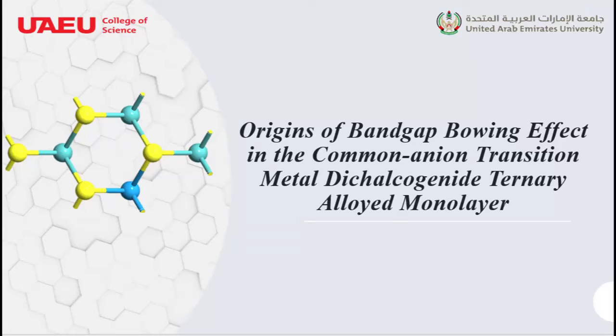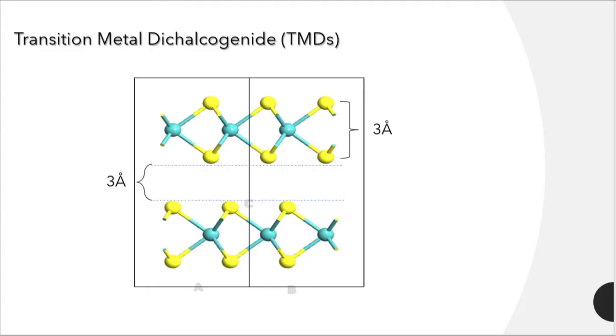In our research, we studied the origins of the bandgap bowing effect in the common-anion transition-metal-dichalcogenide ternary alloy. The structure consists of one metal atom sandwiched between two sulfur atoms, in this case of molybdenum disulfide.